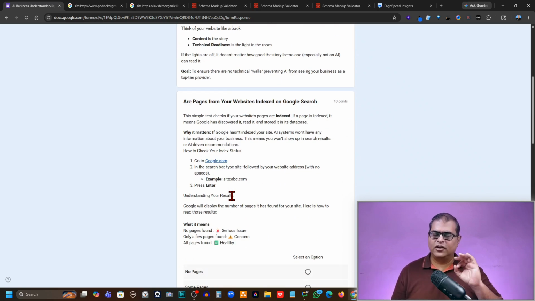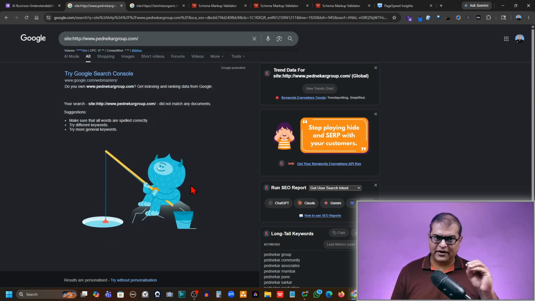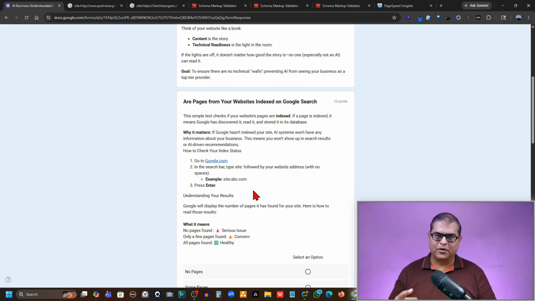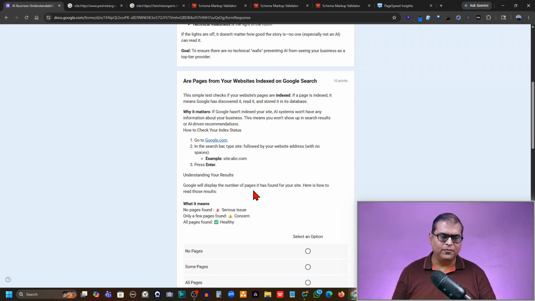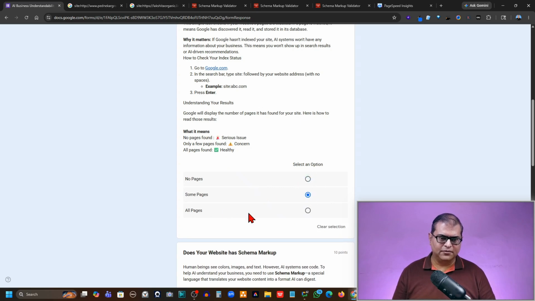The first is checking indexing. Now, how do you check indexing? You have to basically go to Google and type your domain. Now, this is an example which I'm showing to you. If you see this, that means none of the pages are indexed, which is a critical issue. The second scenario can be that fewer pages are indexed. You have 50 pages on your website, but only 10 or 5 are showing. That is also concerning. And if all the pages are showing, that is the ideal scenario. So again, no pages are showing, some pages are showing, or all pages are showing. Understand that and then select an appropriate option. So I'm selecting some pages are showing.